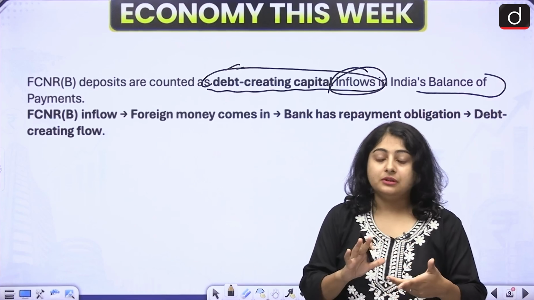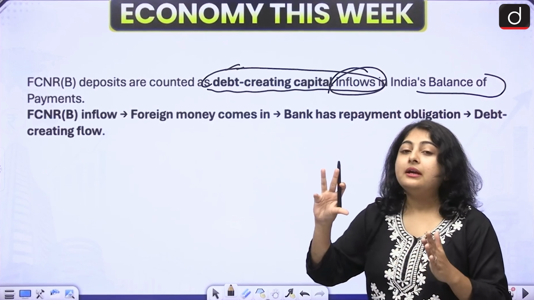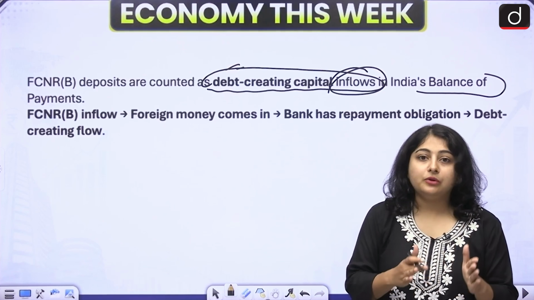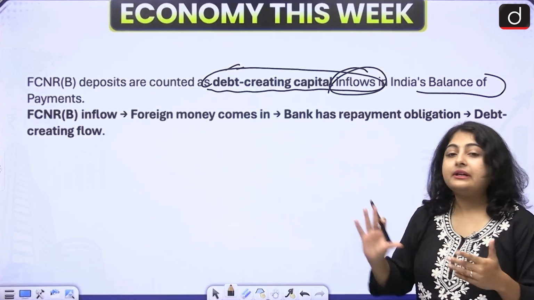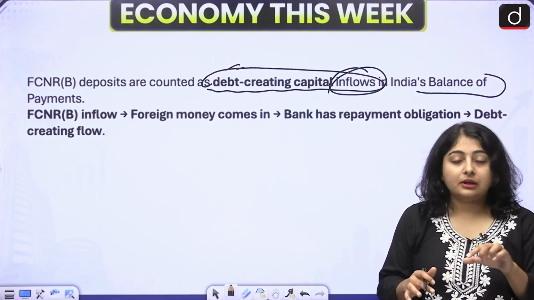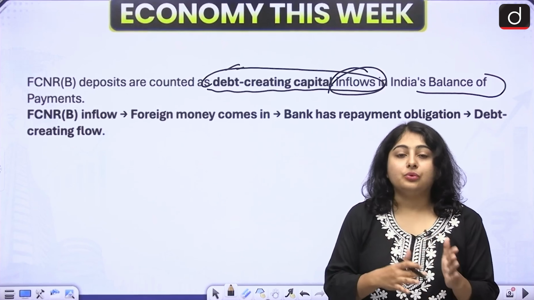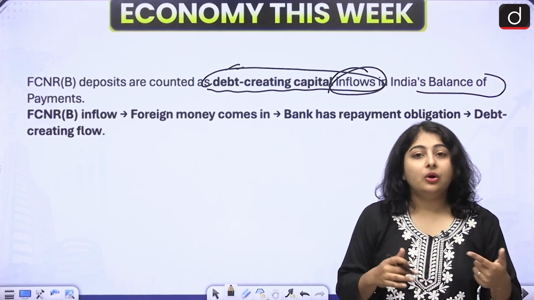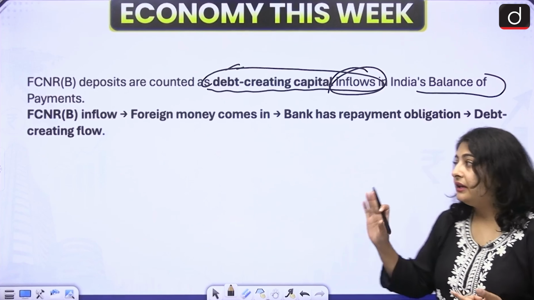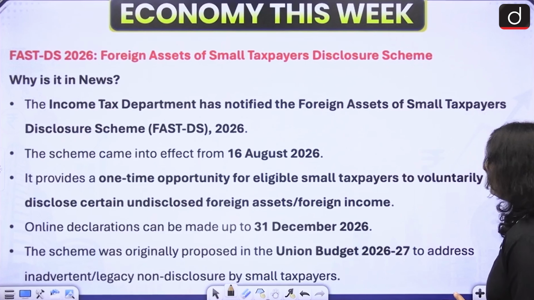Now I have a question for you guys. You have to tell me in which account of the balance of payment FCNR deposits will be mentioned. I have recently made a video on balance of payment. If you want conceptual clarity on that, you can go and watch that video and then come back to this video and answer in the comment section: FCNR will be a part of which account? Will it be a part of current account or capital account? Do write your answers and also give me the reason why it will be a part of current or capital account.